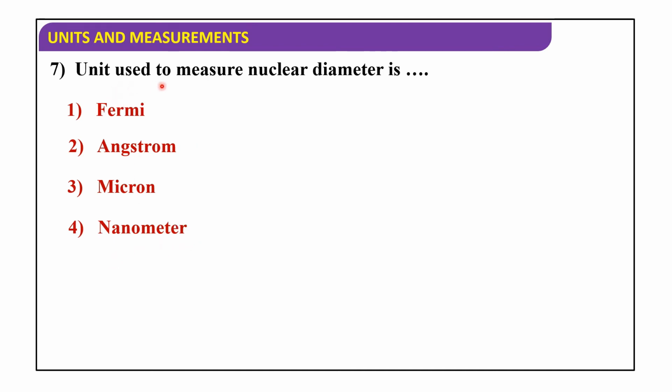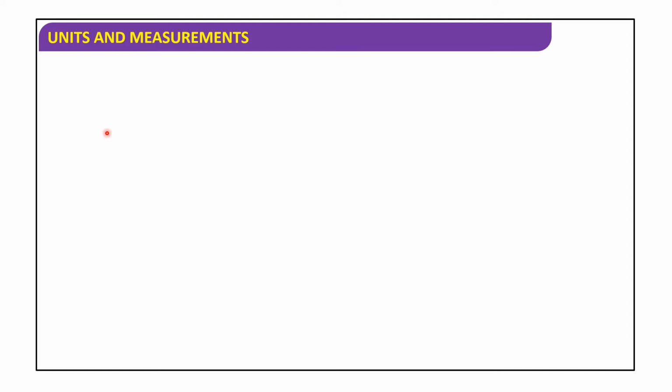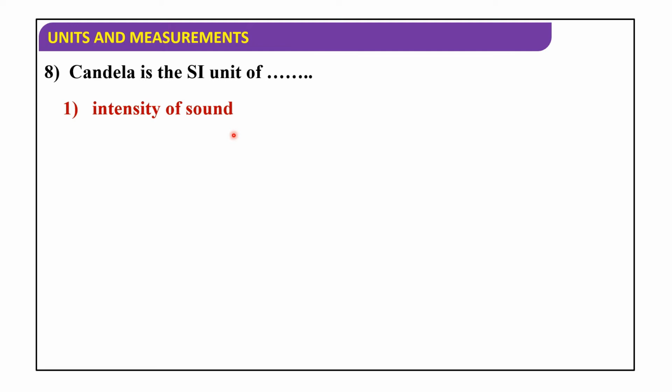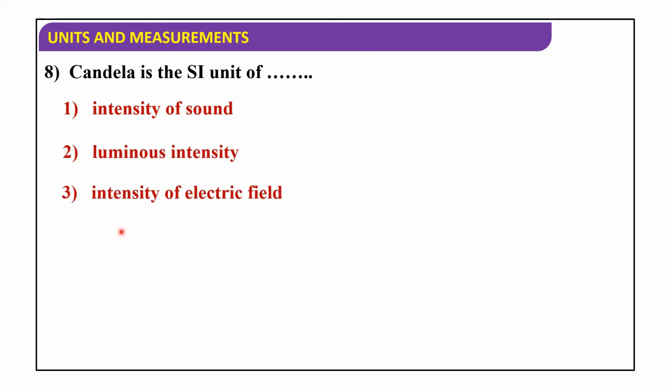Next, the unit used to measure nuclear diameter is Fermi, Angstrom, micron, or nanometer. So the unit used to measure nuclear diameter is Fermi. Okay. Next, candela is the SI unit of intensity of sound, luminous intensity, intensity of electric field, or luminous flux. Here candela is the SI unit of luminous intensity. Okay, candela is the SI unit of luminous intensity.